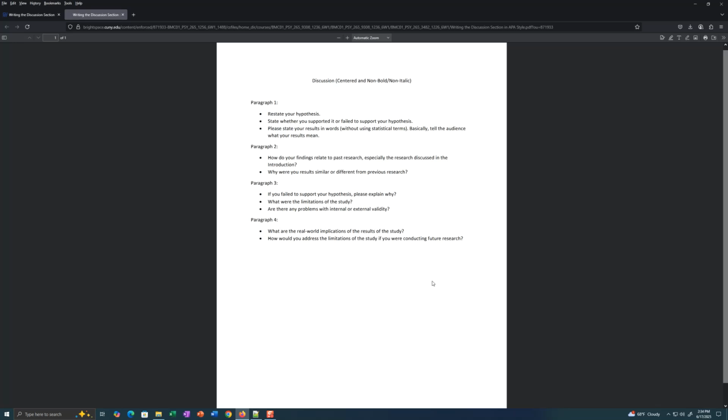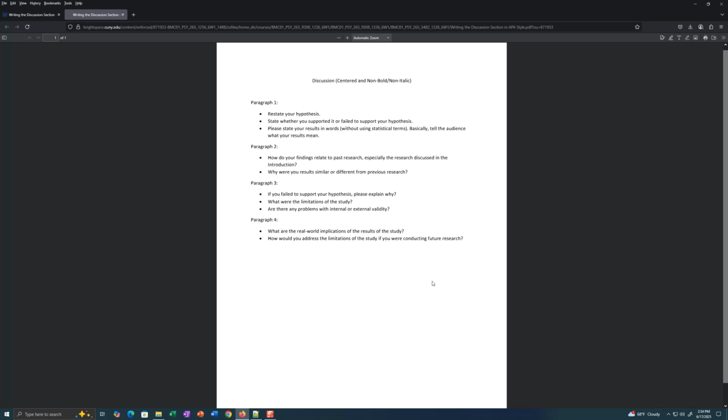So, paragraph 1. I only want 4 paragraphs here. Not 10 paragraphs, not 12 paragraphs, not 6 paragraphs. Most of you have been okay following the directions. Some of you are writing whatever you want to write. So if you're writing whatever you want to write, you need to change that. You need to follow the directions. It's going to get you very far if you follow the directions.